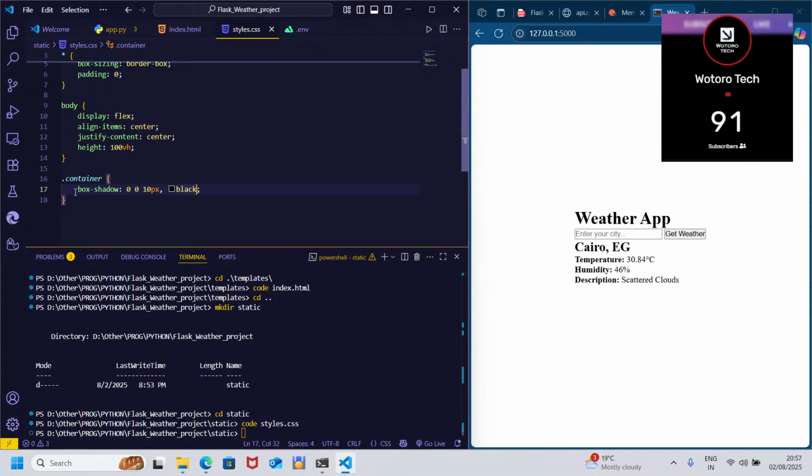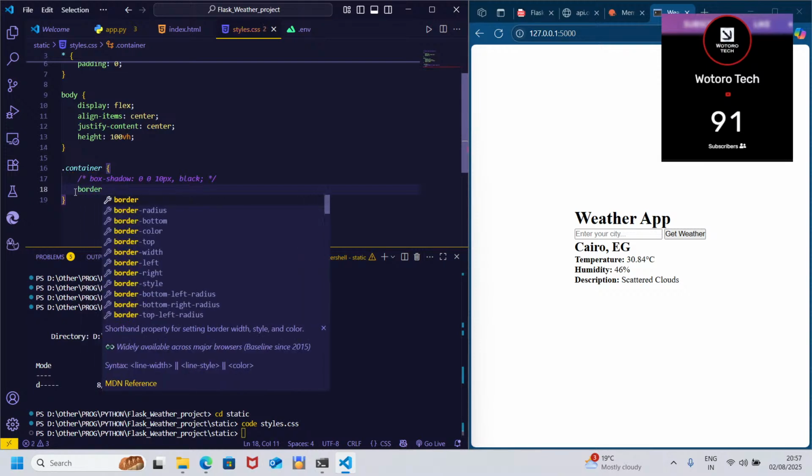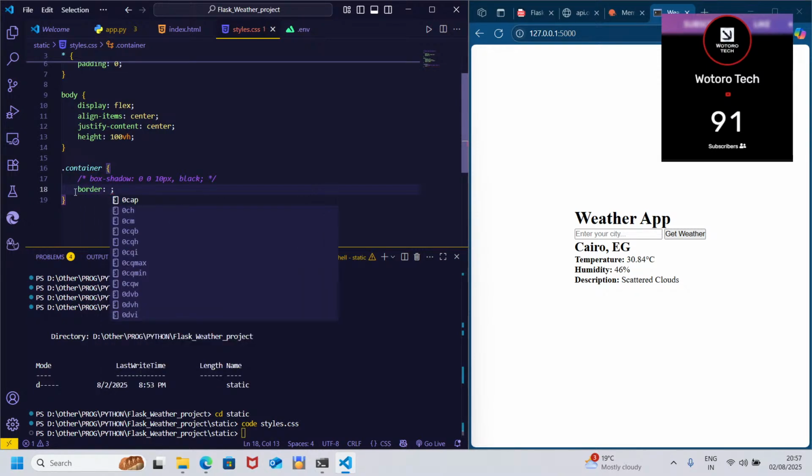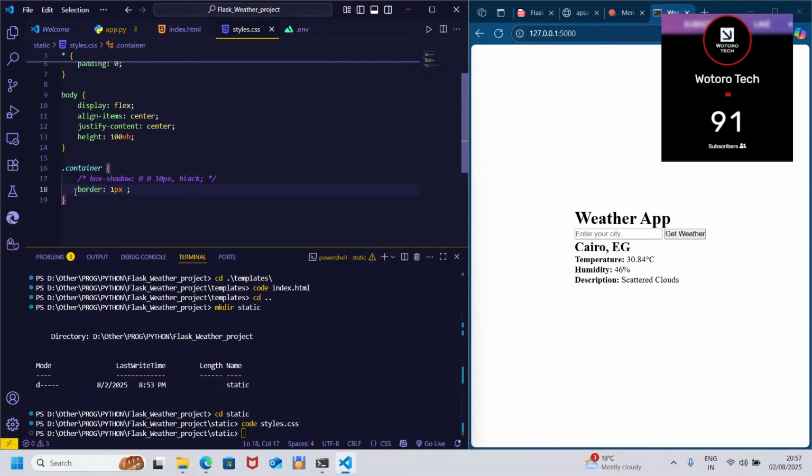Why is it not working? Border, solid, black. Oh, hey, look at me. I've not even refreshed. See, the problem is that now I'm used to the HTML only, so that is it, it's working.